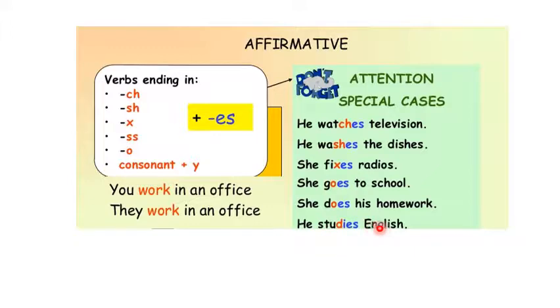He studies English. Now this verb study is ending on y, so we omit the y, we cut the y and we add ies. He studies English. And with plural, we use the simple verb. We don't add any s or es. For example, you work in an office. They work in an office.